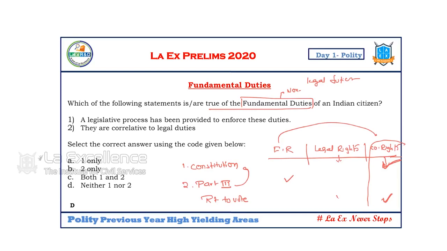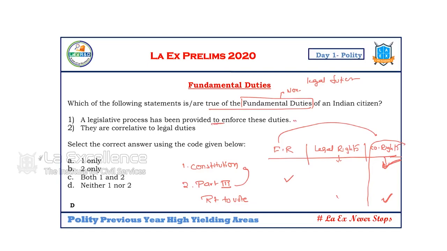Let's take the flag code. You have to honor the national flag. But if the flag code is not there, then you will not be arrested for violating the national flag. So that's how a fundamental duty can be made into a legal duty by a law of Parliament. Now, a legislative process can be provided to enforce these duties.